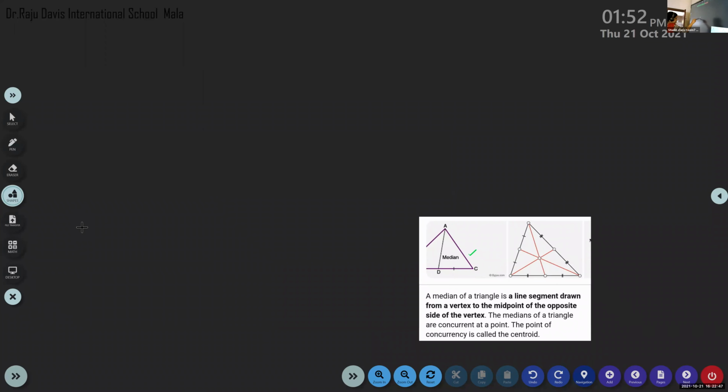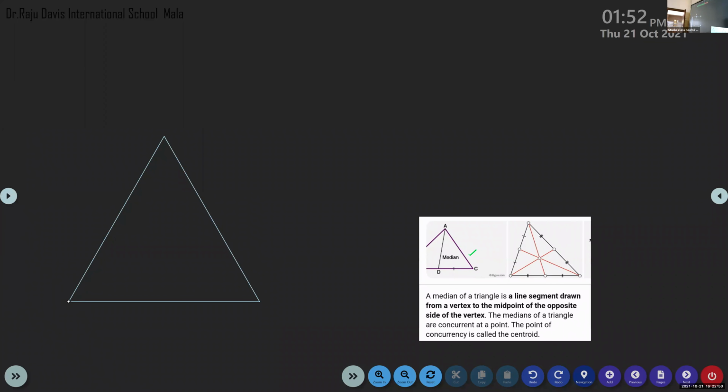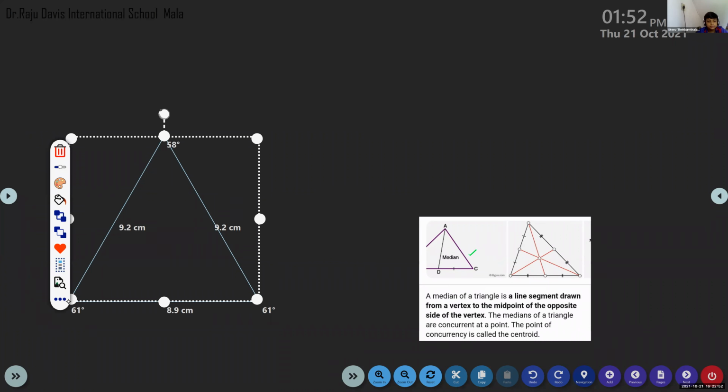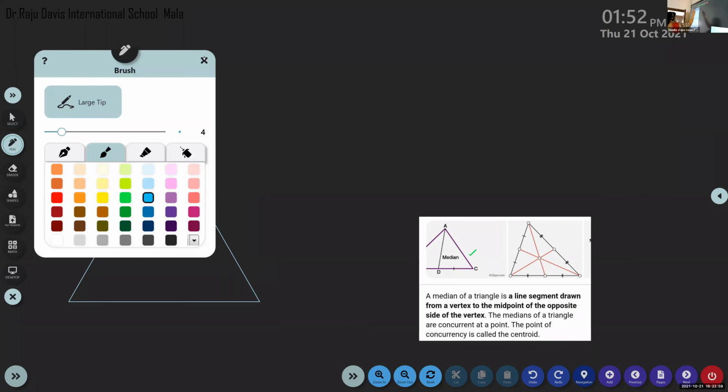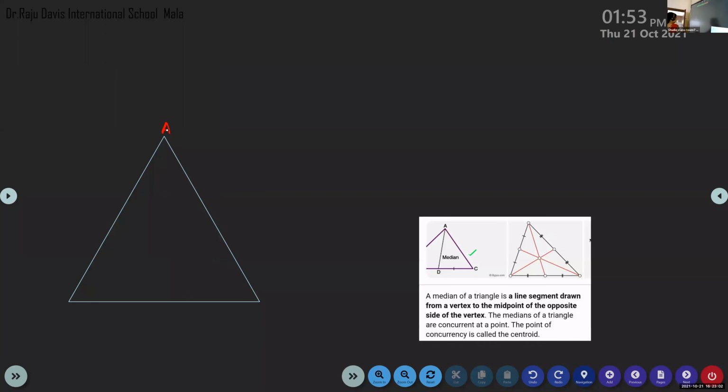I'm drawing a triangle, children. You can see the triangle, no? Yes, ma'am, we can. Okay, listen carefully. Now, three vertices I will draw. First one A, B, and C. Ma'am, this is an isosceles triangle, right? No, any triangle. All sides are almost equal, equilateral or isosceles, ma'am. I have to measure it. Based on sides, but based on angles, it is an acute angled triangle.